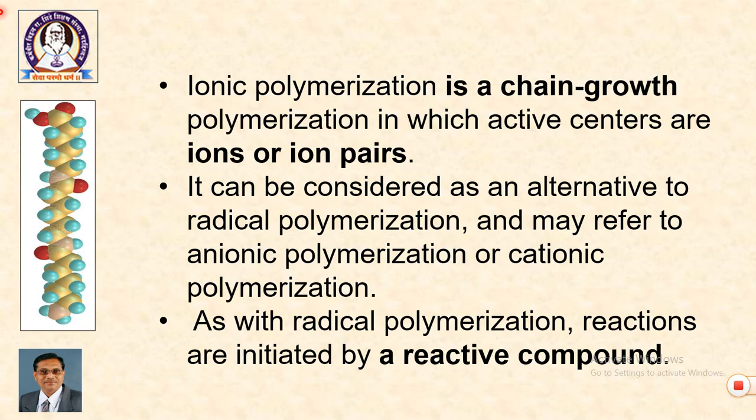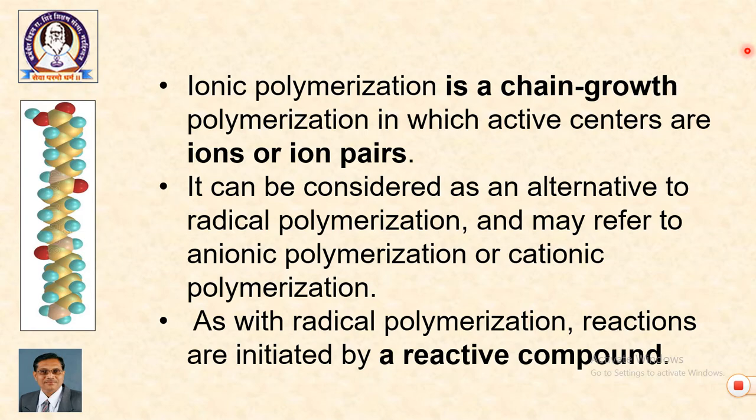Now, let us come to the second part, which is ionic polymerization. Ionic polymerization is a chain growth polymerization in which the active centers are ions or ion pairs. See the difference. In free radical polymerization, the reaction was initiated by radicals. In this case, the reaction centers are ions or ion pairs, and the reactions are to be initiated so as to generate ions.